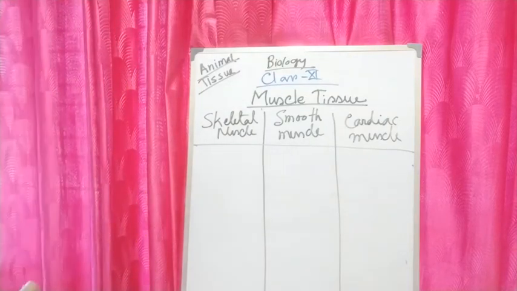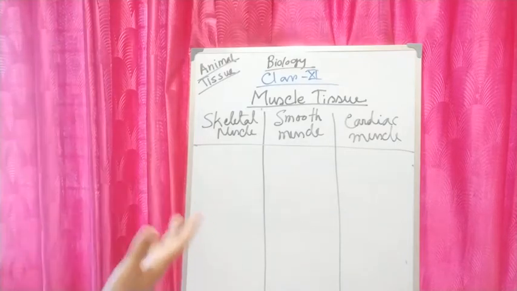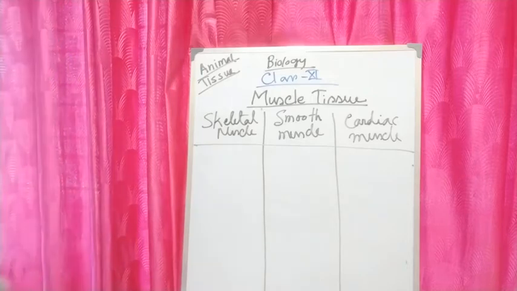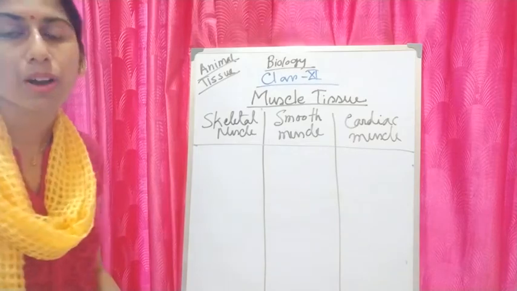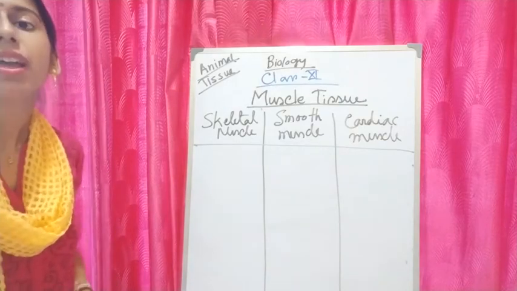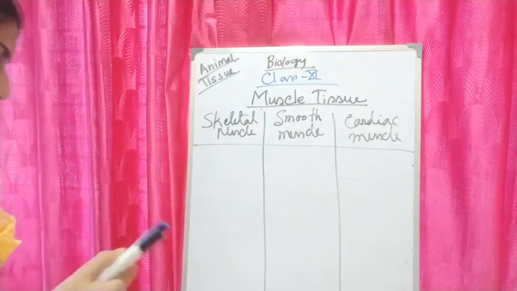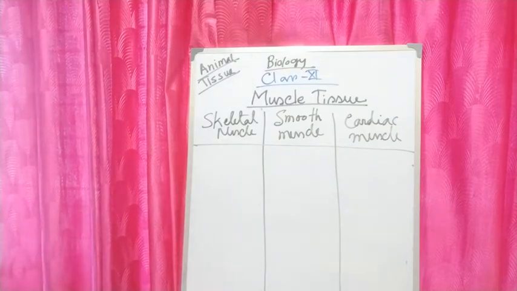As you can see, those muscles which are attached to the skeletal system or bones are called skeletal muscles. These muscles can be found in our biceps and triceps.